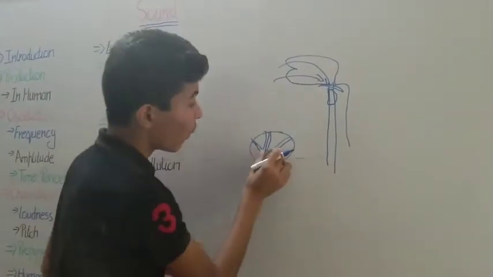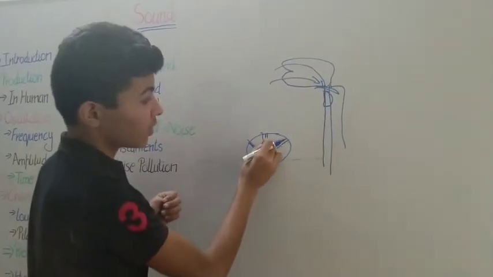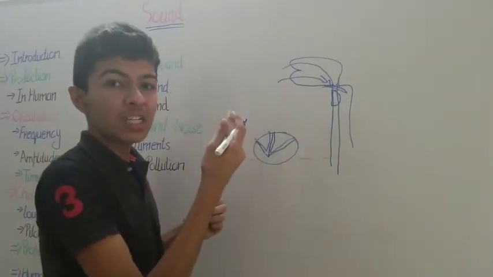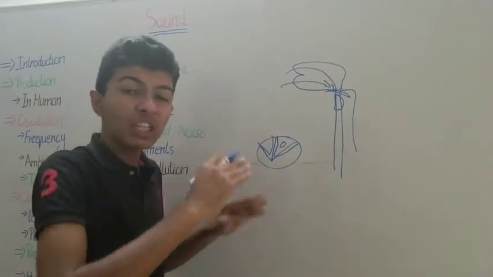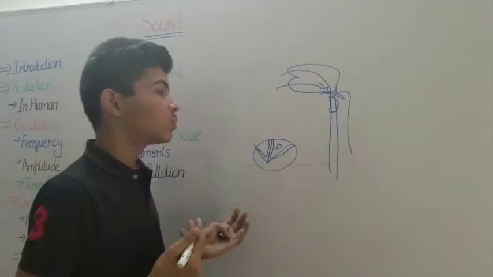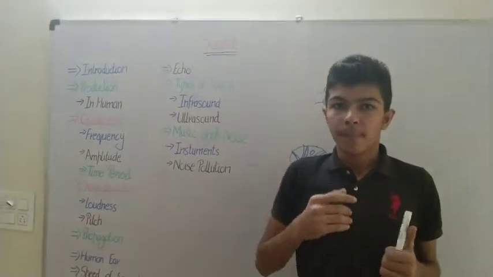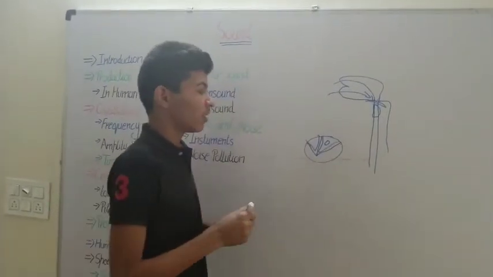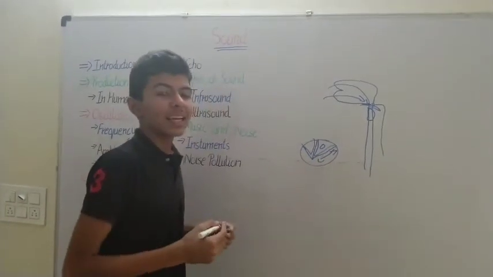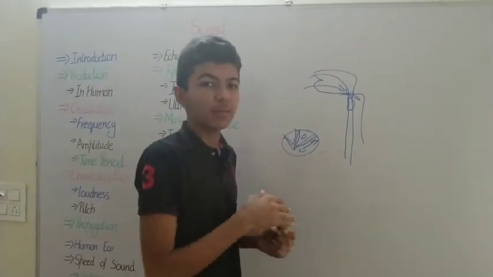But when they are closed and the air is rushed, they vibrate, and the vibration of these sounds causes vibration in the air, which we hear, and this produces sound in human beings. So I will tell you that this larynx box, which has the vocal cords, is shorter in women and longer in males. We will see later in this chapter why the vocal cords are longer and shorter in men and women.